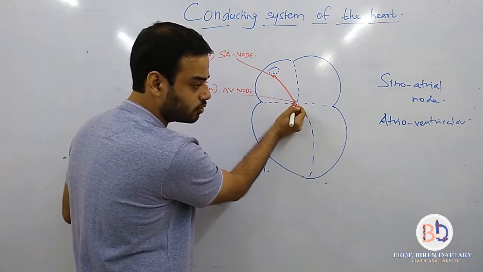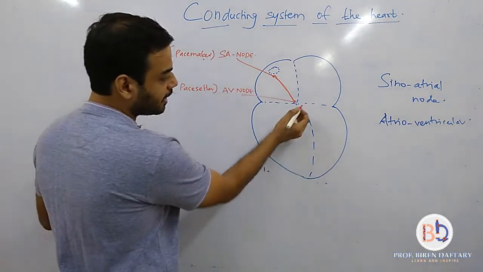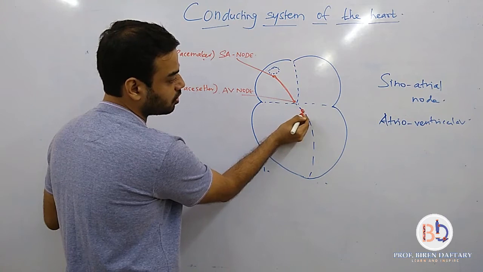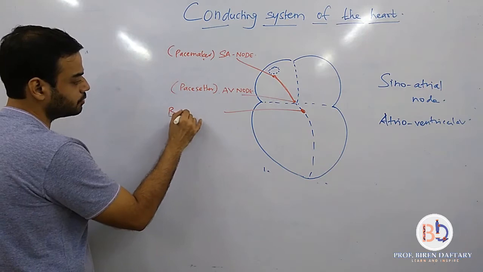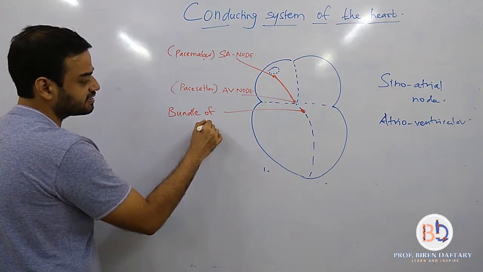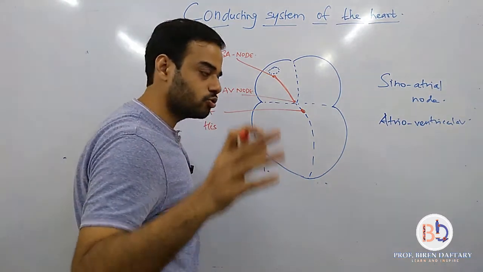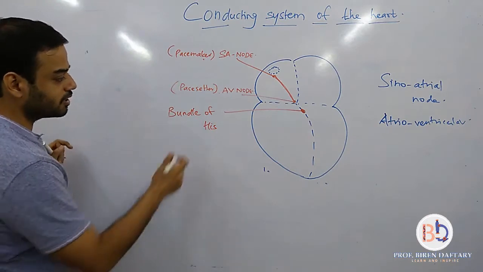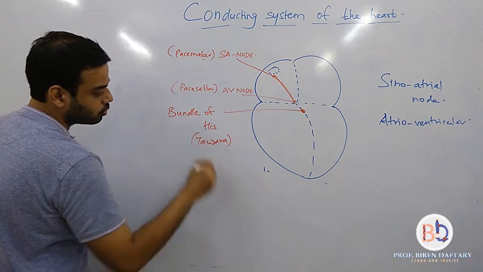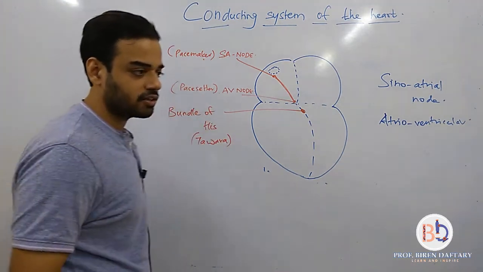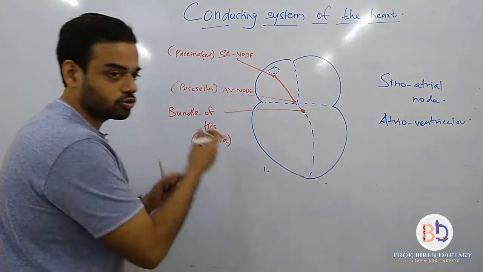Now this AV node will again send the impulse to another part. There is a part present over here which is called the bundle of His. Bundle, H is capital. Okay. Now this was basically discovered by a Japanese scientist, so there is also a name on the bundle after him. It is also called the bundle of Tawara. The name of the person who discovered this was Tawara. He discovered this AV node and this bundle, so it is named after him as well.